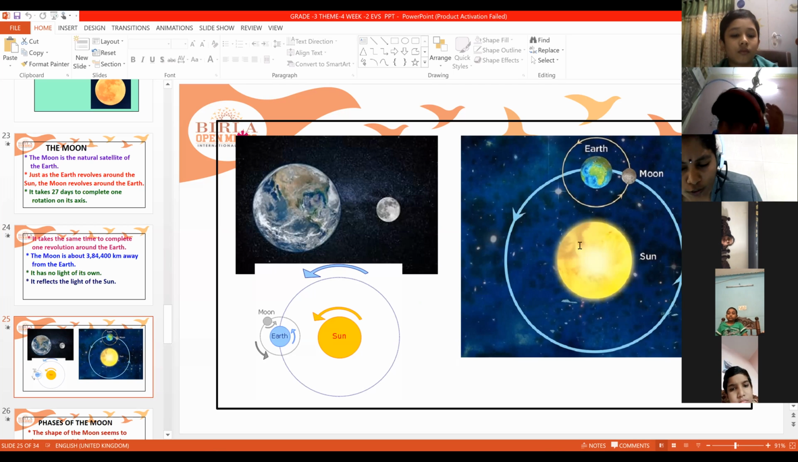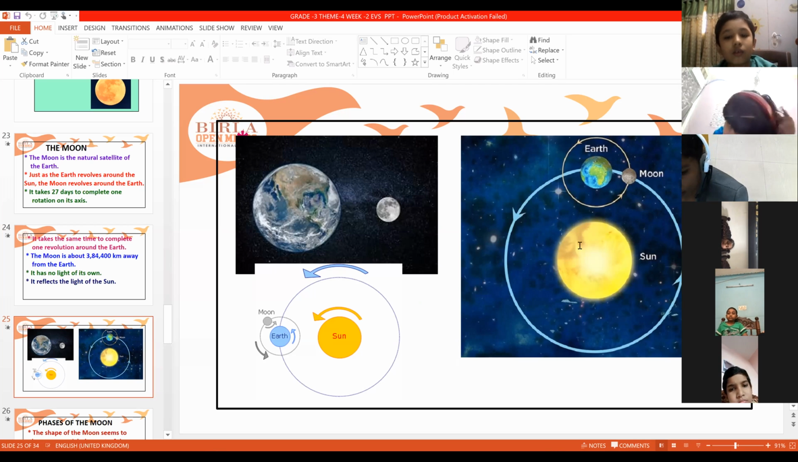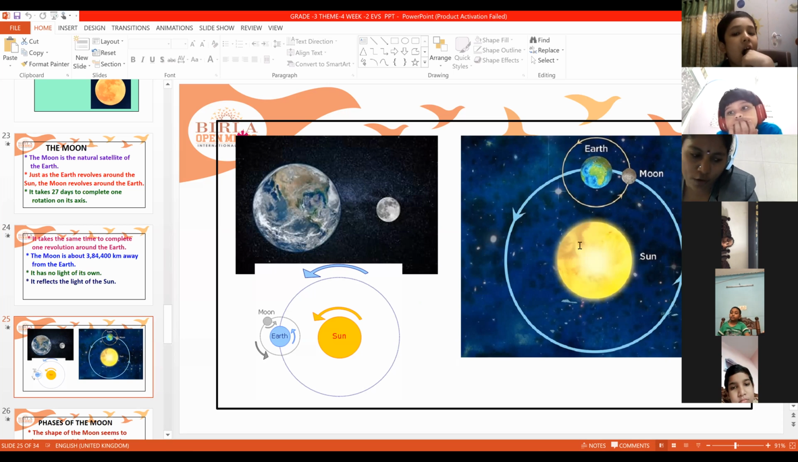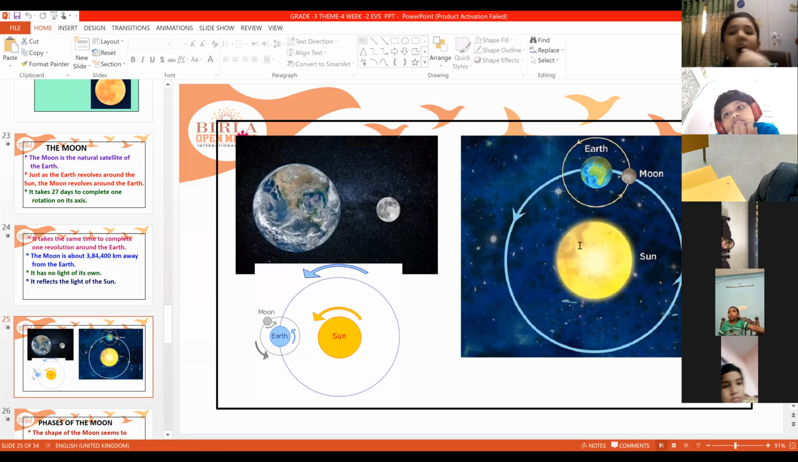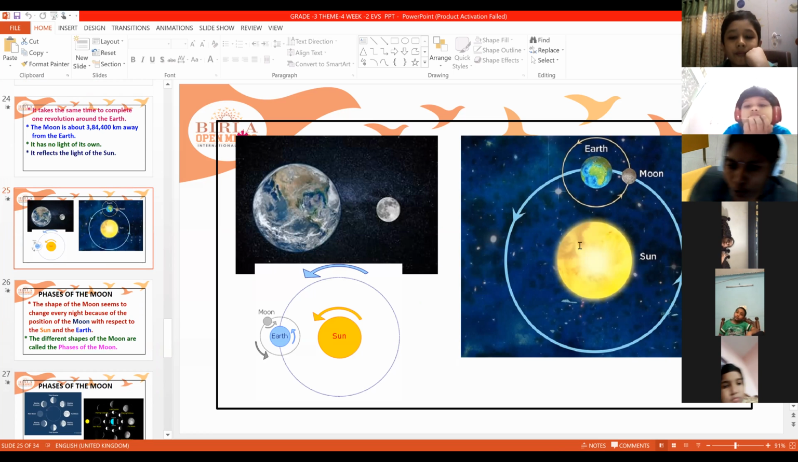Look here carefully, don't get confused. Sun is in between. All the planets are revolving round the sun. Earth is also one of the planets which is revolving round the sun. And around earth, moon is revolving, and moon also rotates. So what do you mean by rotation and revolution? Rotation means moving on its own axis, around itself.